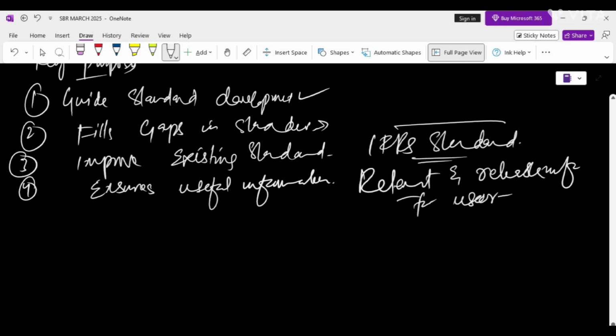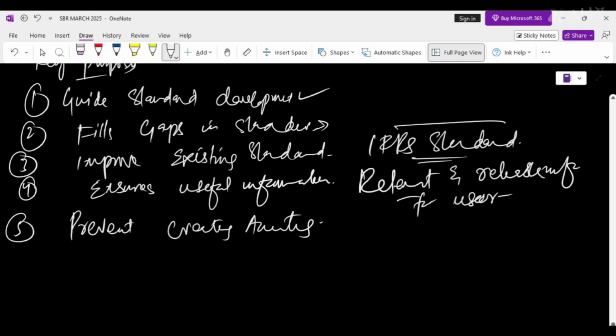And the last is that it also helps to prevent creative accounting, which means it reduces manipulation of data by promoting transparency and consistency in reporting.